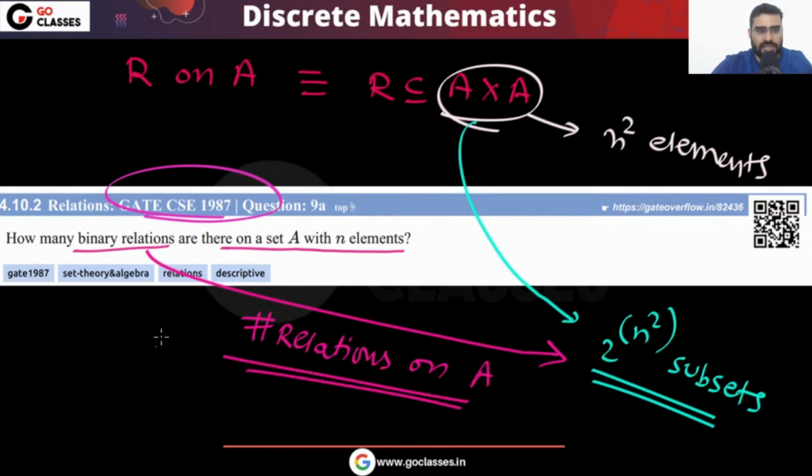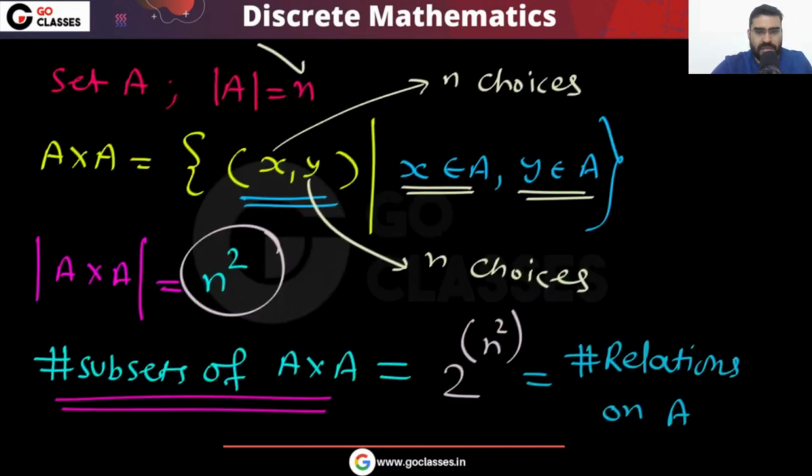That will be this. Now what variation can they ask you in this question?